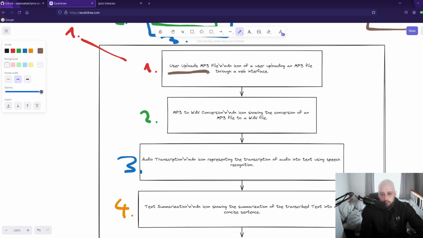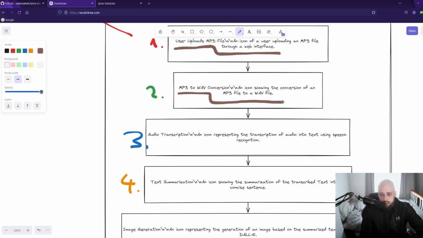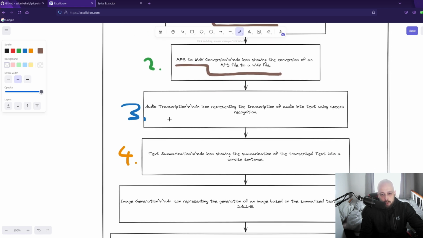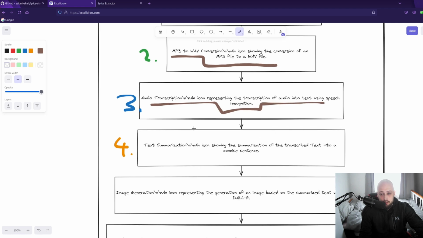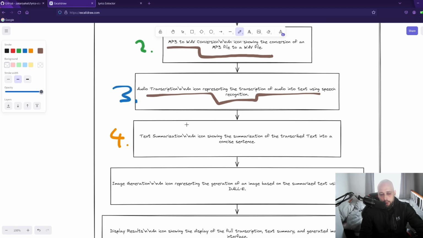So the user uploading the MP3 file through a web interface. So in the backend, then the conversion to a different file type will happen. So after this processing is complete, we will actually extract the text from the file. That text through OpenAI's API will be summarized in one concise sentence.